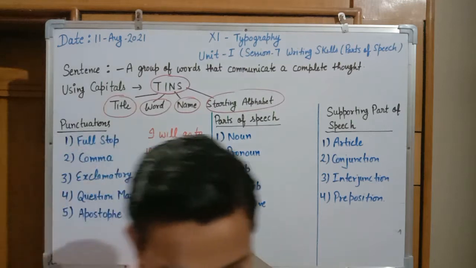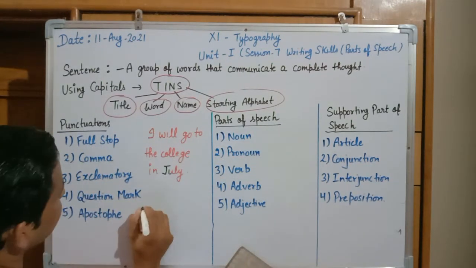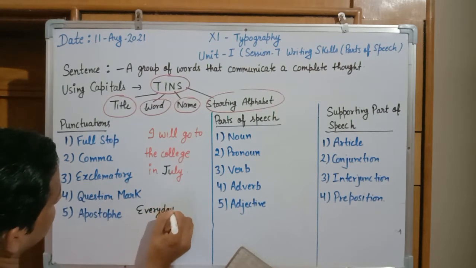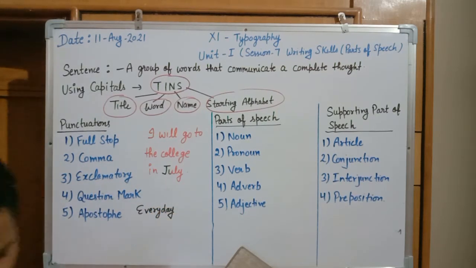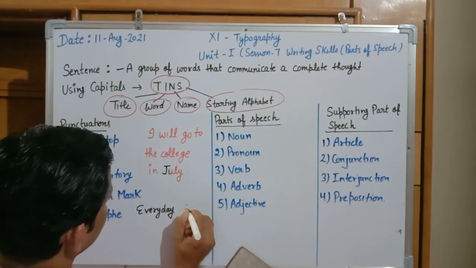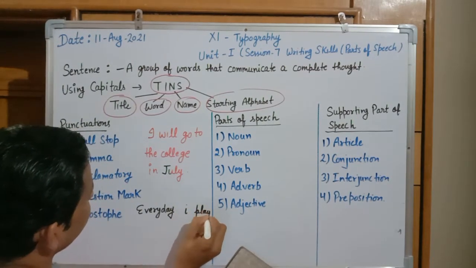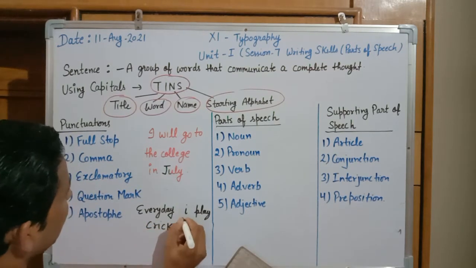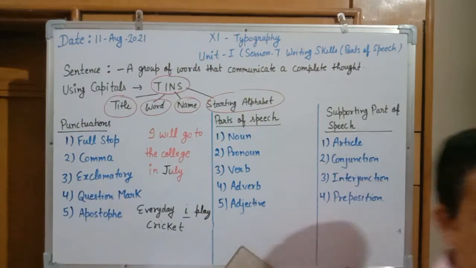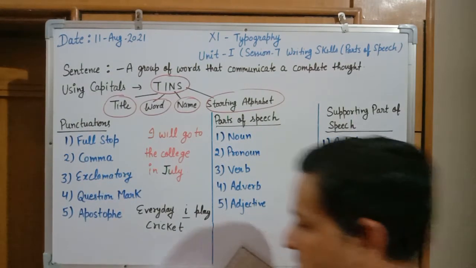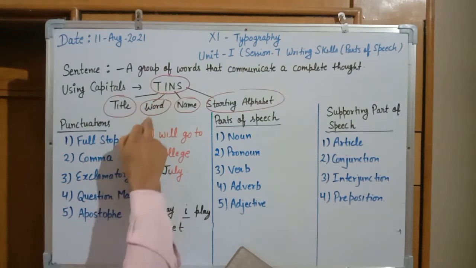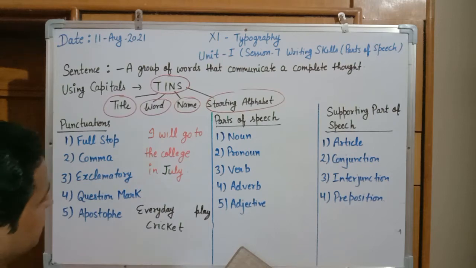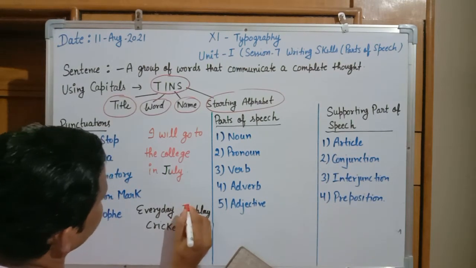Next concept. Next is like: I play cricket. Either I is used in between, or it is at the starting position, or it is at the last position, I will always be treated as a word and it will be written as a caps letter. Again it is a mistake, so it will be capital I. This is the second funda.